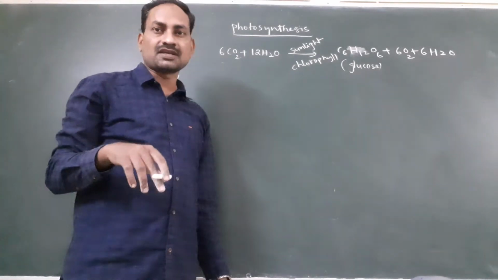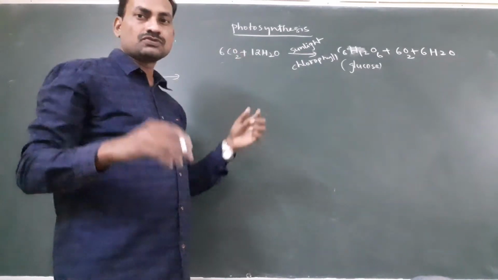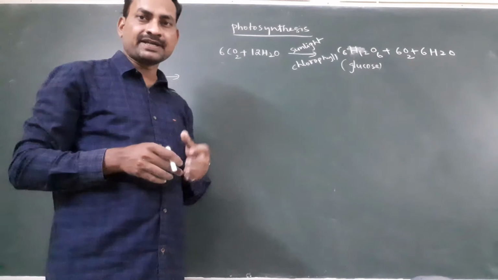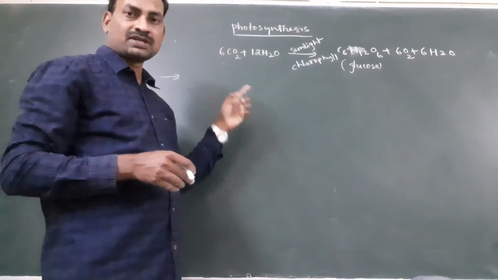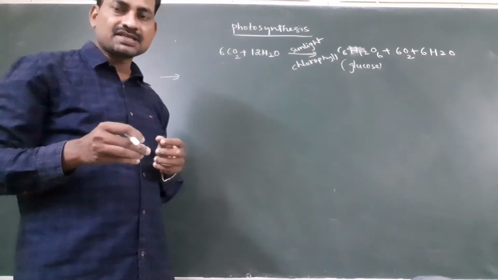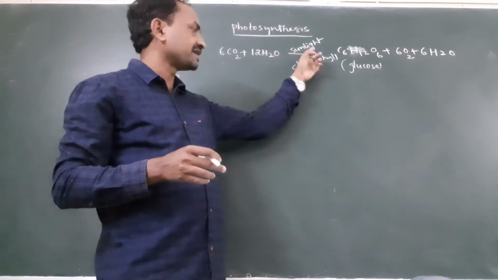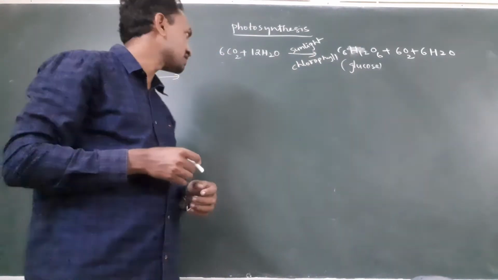In yesterday's class we discussed how, by using potassium hydroxide soaked cotton, we proved that carbon dioxide is essential for photosynthesis. So how can we prove that sunlight is essential?